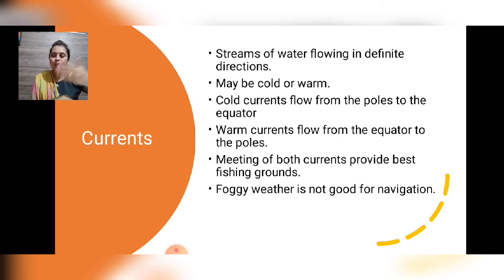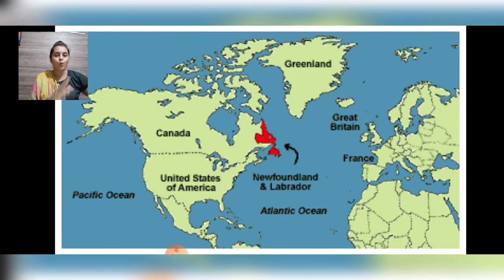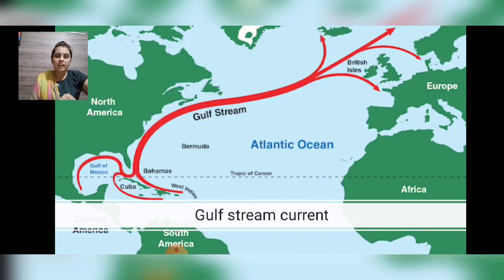So now, afterwards, you will only see the images related to the topic we taught, and the topic is over here. And here you can see the Labrador red mark, isn't it? That is an area, actually a place, Labrador, Newfoundland and Labrador. So I'm showing now. Here the Labrador ocean current is a cold current. Here is the cold current, and now let's see. And this is the Gulf Stream. The Gulf Stream is a warm current.